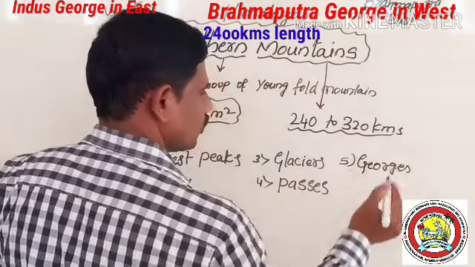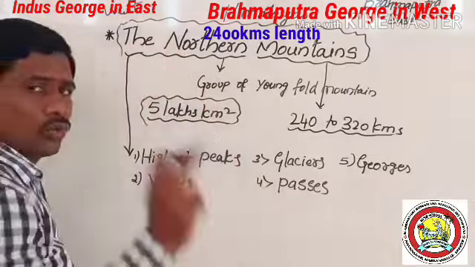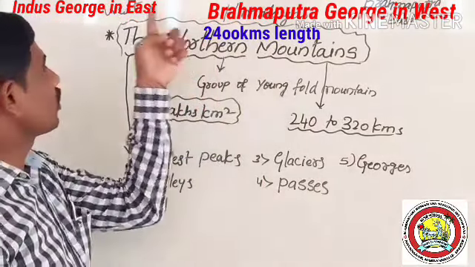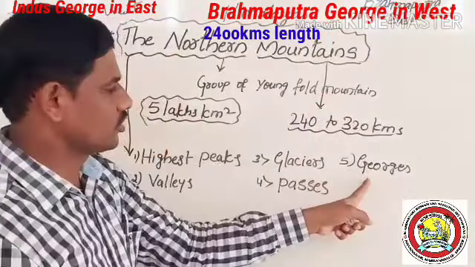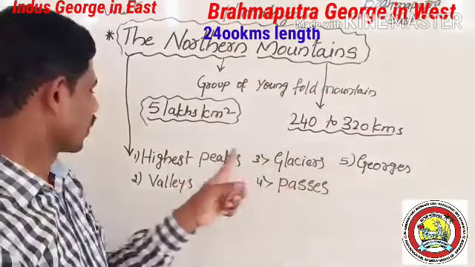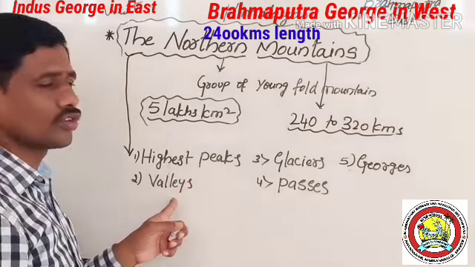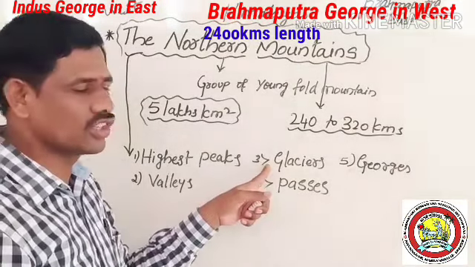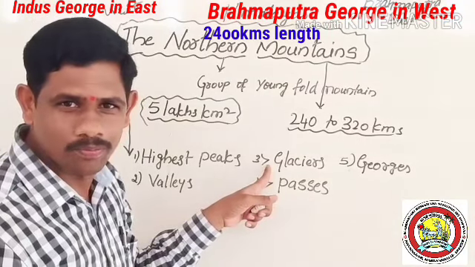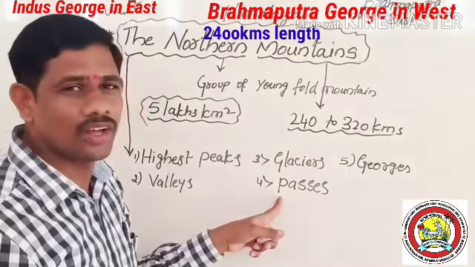Yes. So already you know that the northern mountain extends from Indus Gorge in the west to Brahmaputra Gorge in the east. It consists of gorges, peaks, and valleys: Kangra Valley, Kulu Valley, Kashmir Valley. These are there. Glaciers, Gangotri glacier. So many glaciers are there, and the passes.